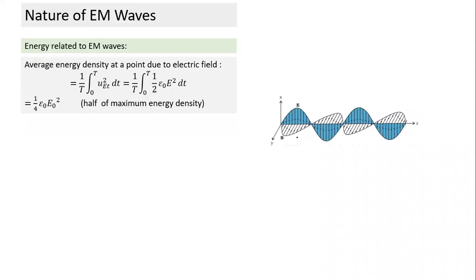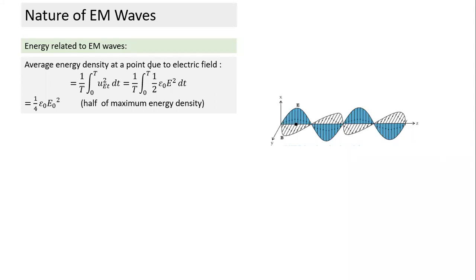Now, at a particular point, what will happen? At any point, the E value will keep on changing, and the B value will keep on changing. They change very, very rapidly, since the frequencies are of the order of millions and billions. So instantaneous energy is not of much significance. Average energy is more important.